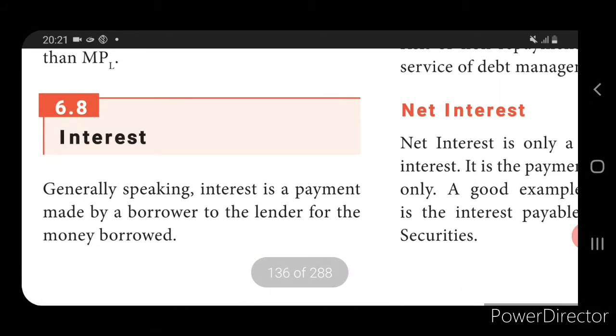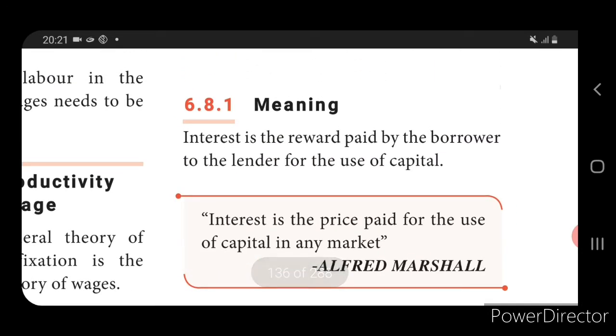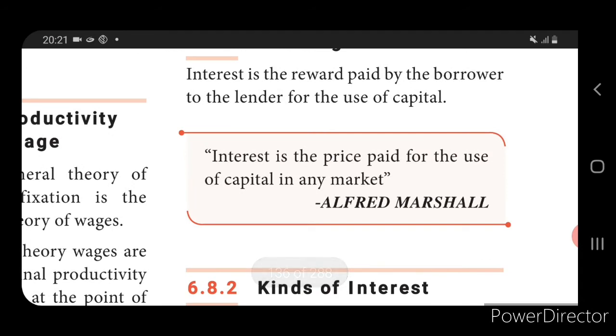See here, interest is the payment made by the borrower to the lender for the money borrowed. So interest means it is a payment, a reward for the capital. Interest means a reward paid by the borrower to the lender for the use of capital. So those who are using capital have to pay a reward. That reward is called interest. It has been defined by Alfred Marshall: interest is the price paid for the use of capital in any market.